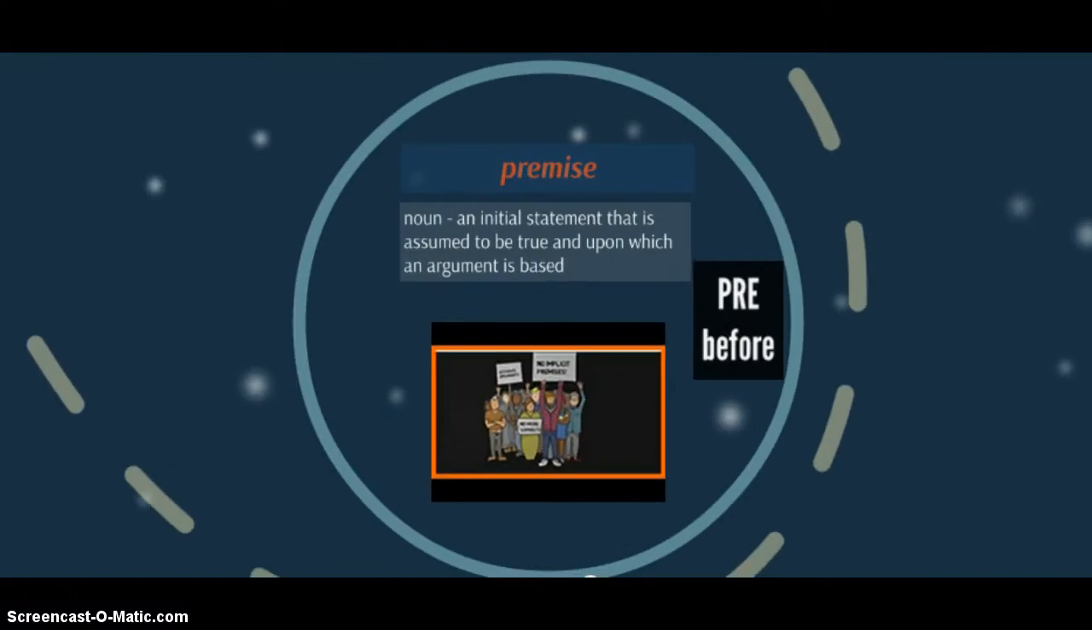All right, premise. Premise is from the roots pre, meaning before, and miss, meaning to send, so literally something sent before. But let's look at the definition we use these days. It's a noun meaning an initial statement that is assumed to be true and upon which an argument is based. And it has the roots pre, meaning before, and miss, to send, so make sure you get that new root in there. And let's take a quick look at a movie.